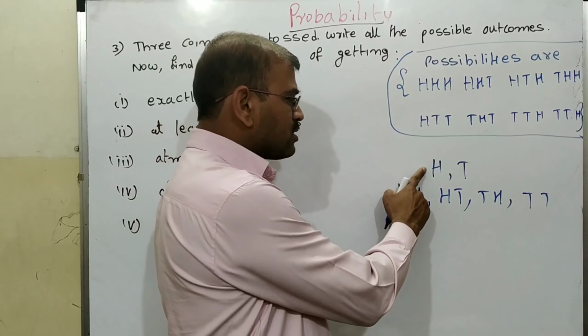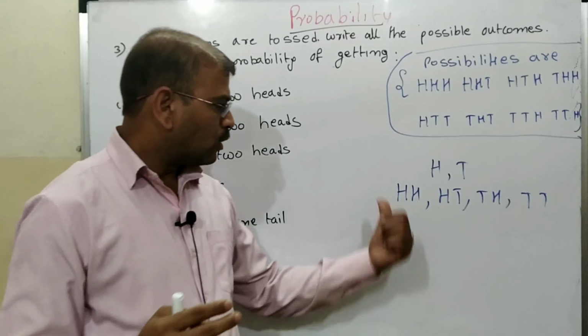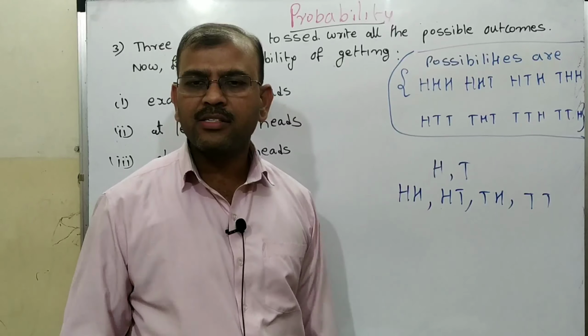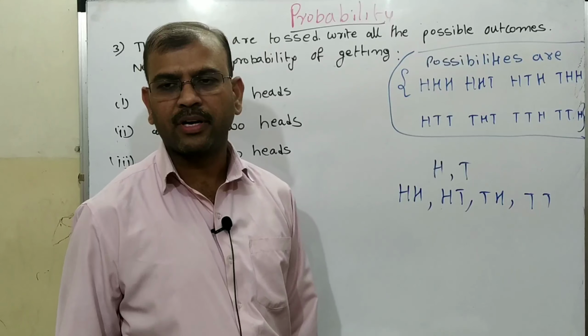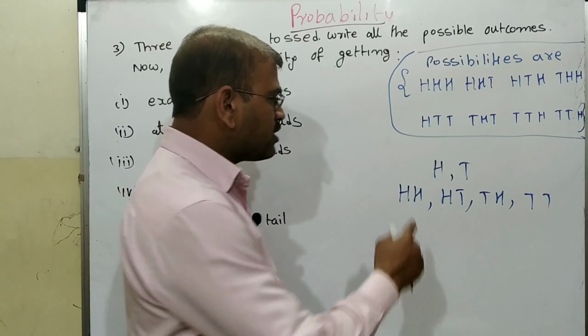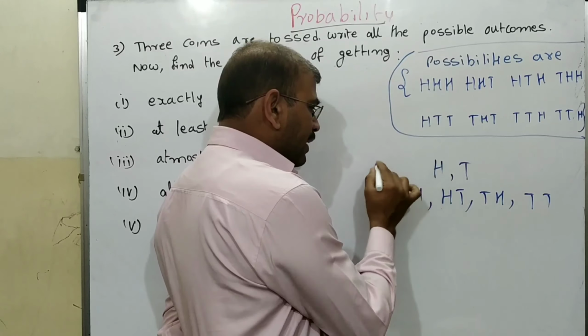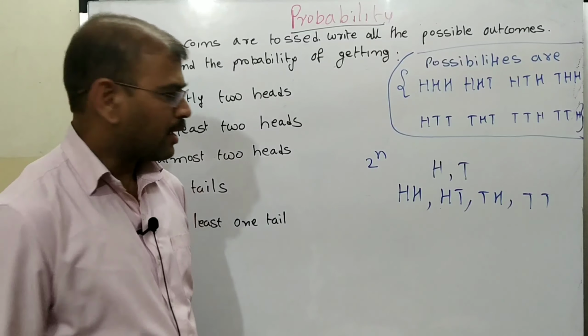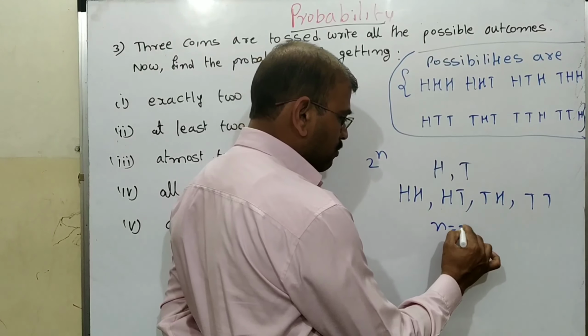If one coin is there, two possibilities. Two coins, four possibilities. Three coins, eight possibilities. Now if you notice here, I can write the formula as 2 raised to n, where n is the number of coins.